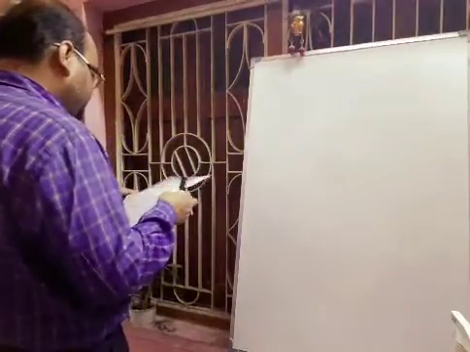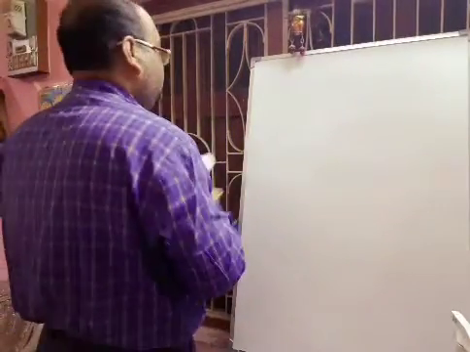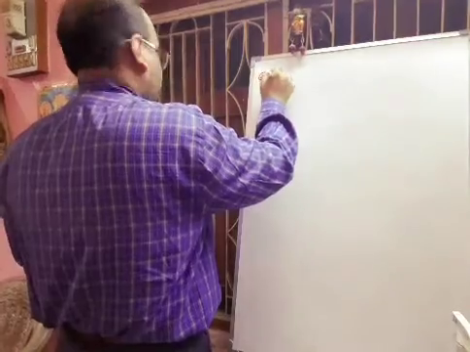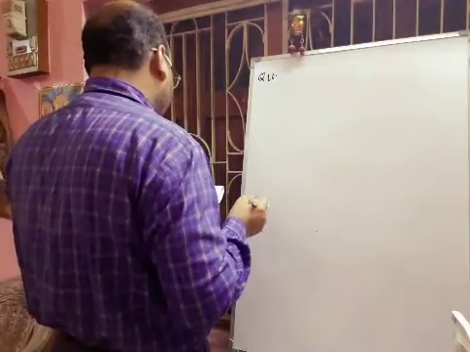Next, question number 16. Which compound is non-aromatic?